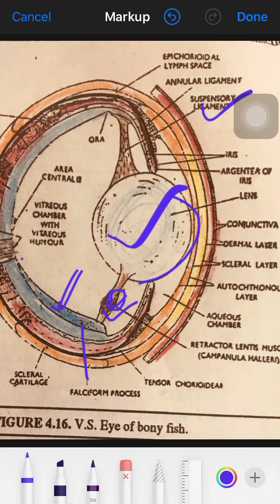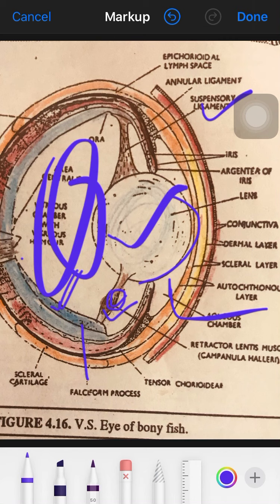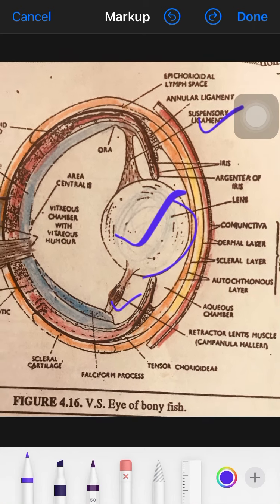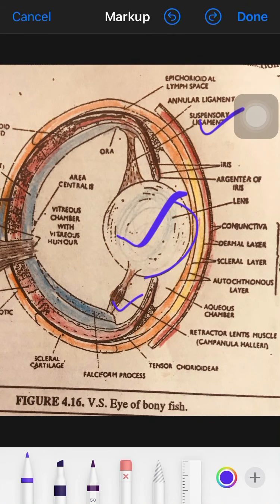Now the lens, suspensory ligament and campanula hilari divide the cavity into a small anterior part called the aqueous chamber and a large posterior part called the vitreous chamber. The aqueous chamber is filled with a clear watery fluid called aqueous humor, and posteriorly there is a gelatinous mass called the vitreous humor. So this is the overall structure of the eye of Labeo.